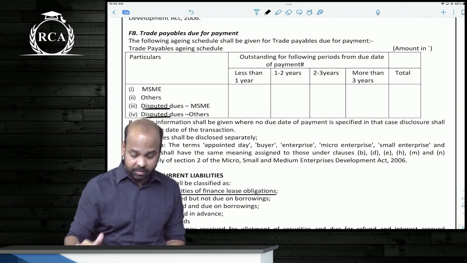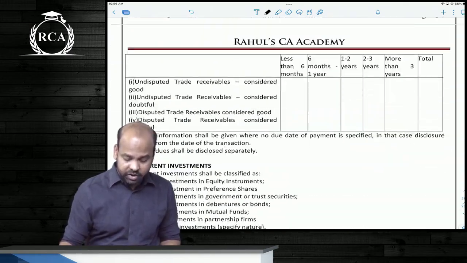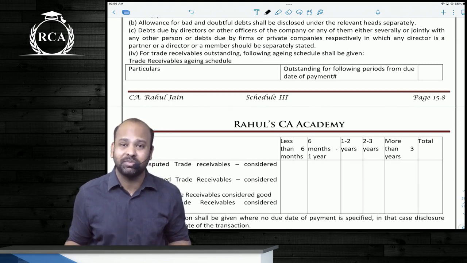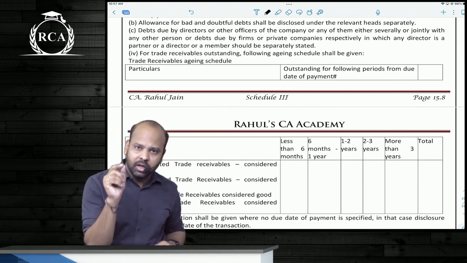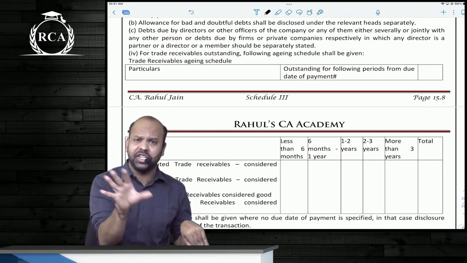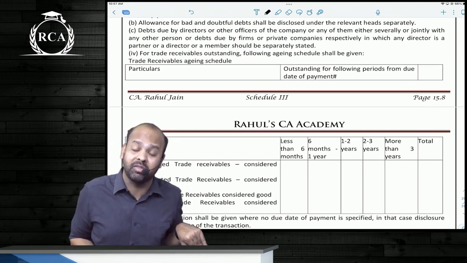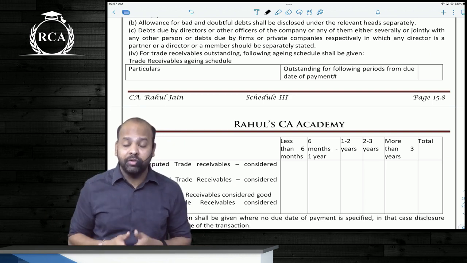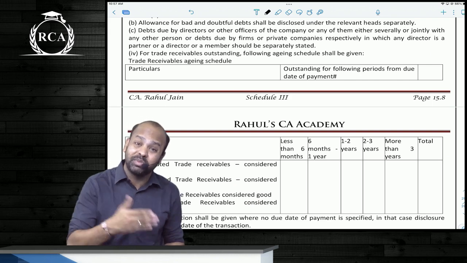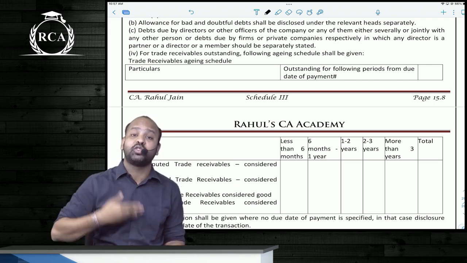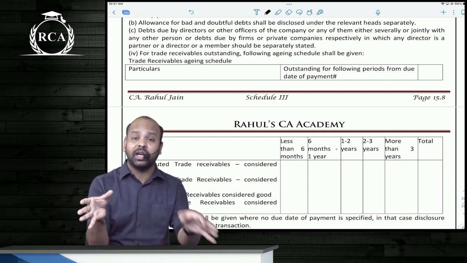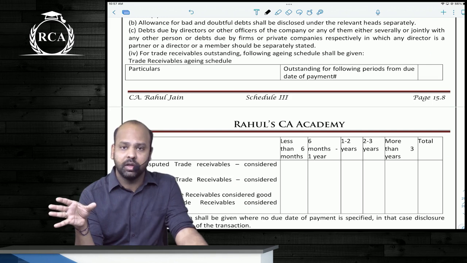This is trade payables. Trade receivables also, there is a change. Earlier we used to simply write trade receivables outstanding for more than 6 months and others. This was the only aging schedule that we used to perform earlier for trade receivables. But now we will have to disclose what is the amount outstanding for less than 6 months, 6 months to 1 year, 1 year to 2 years, 2 years to 3 years, and more than 3 years. Not just outstanding for more than 6 months and others.